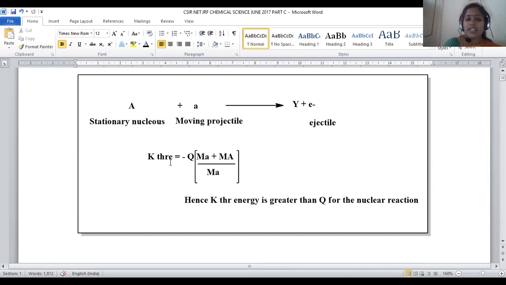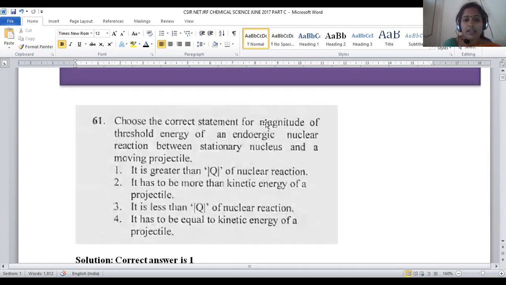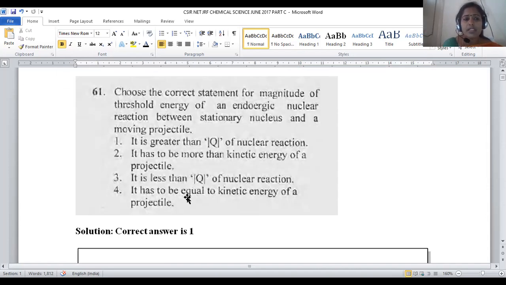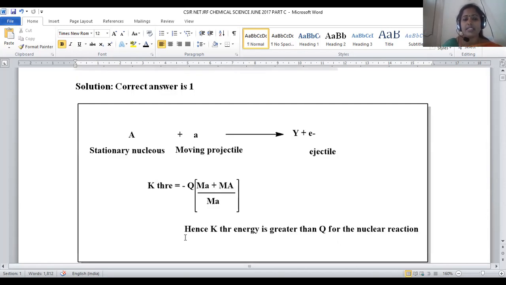It is obvious that here we have a negative sign, and K threshold energy is positive, so this threshold energy value will always be greater than the Q value. That is the inference we obtained from that equation. So the threshold energy is greater than the Q of the nuclear reaction. So for question number 61, option number 1 will be the right answer.